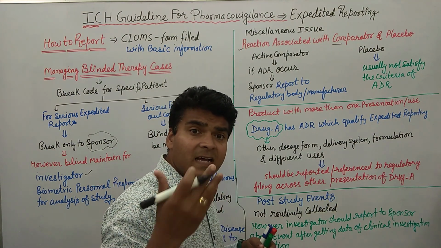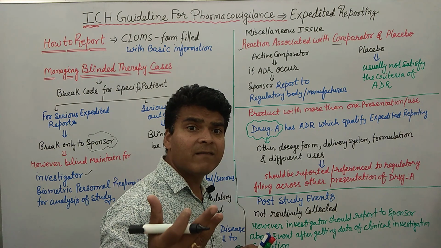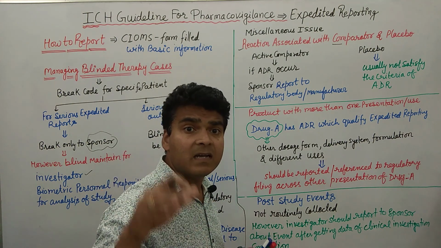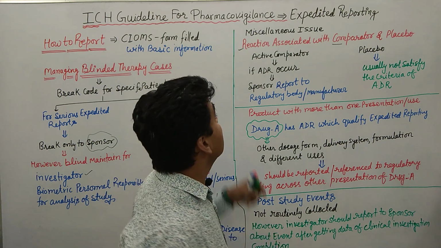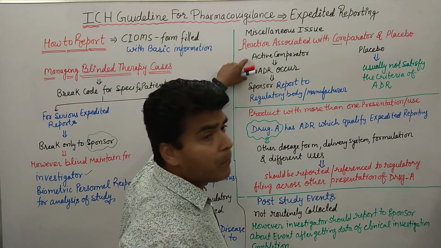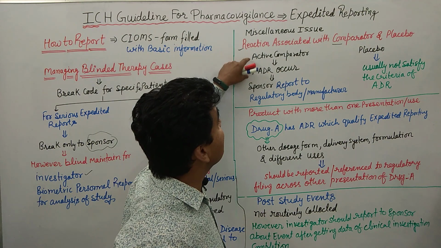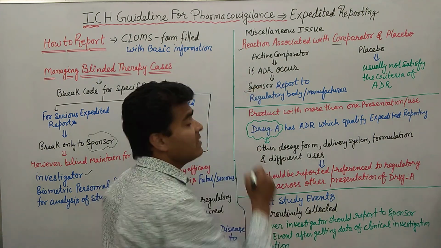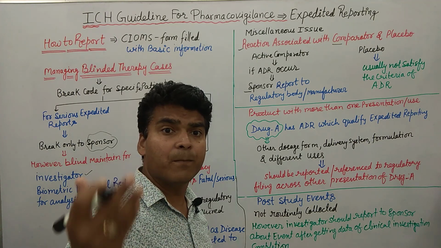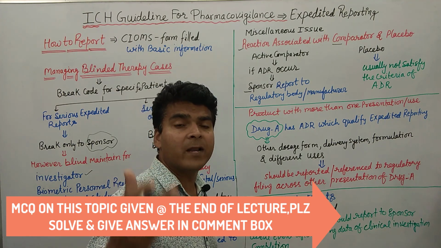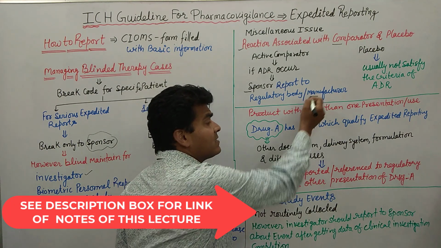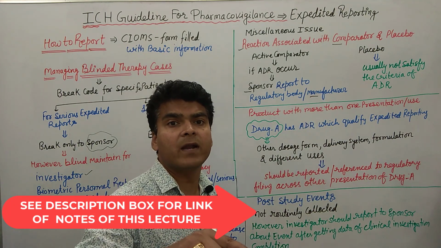So if an adverse event, unexpected adverse event, fatality or life-threatening event occurs with the comparator, then we have to report this adverse event of the active comparator to the sponsor, and this sponsor will report to the regulatory authority or the manufacturer of that comparator, and that manufacturer will further report to the regulatory authority.